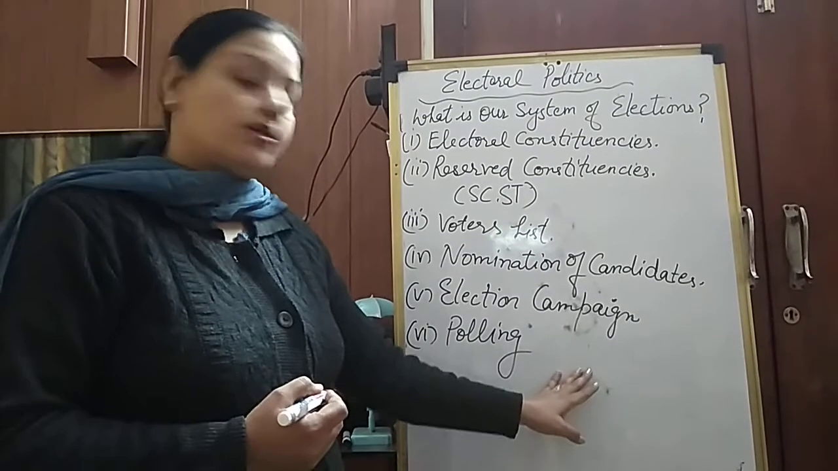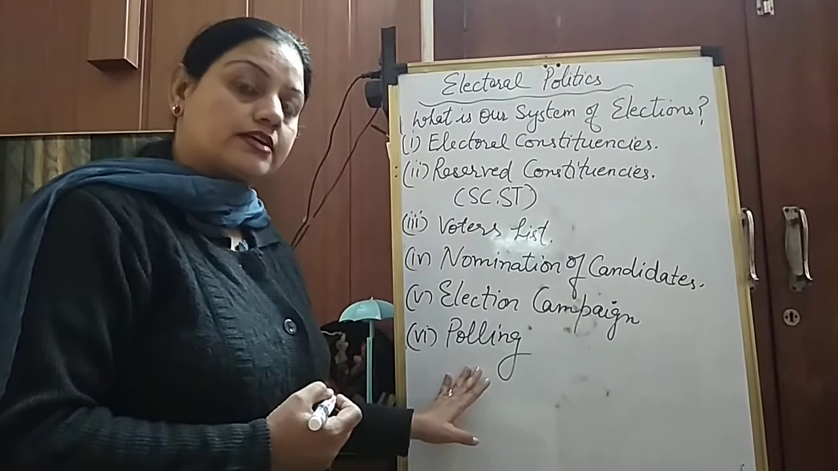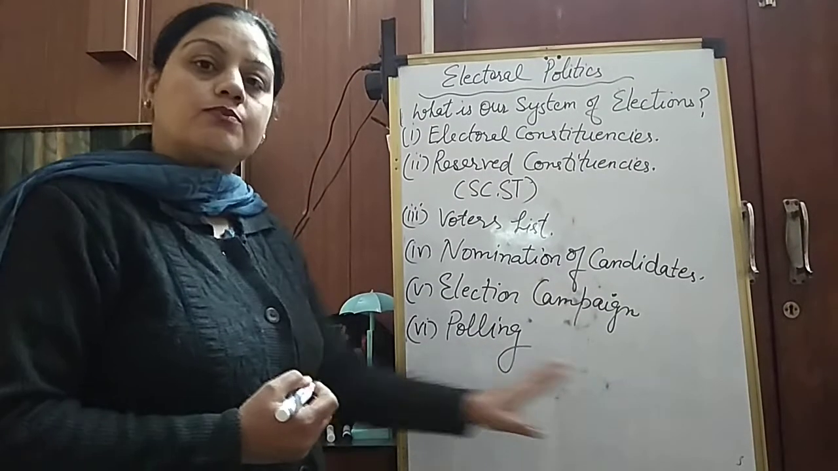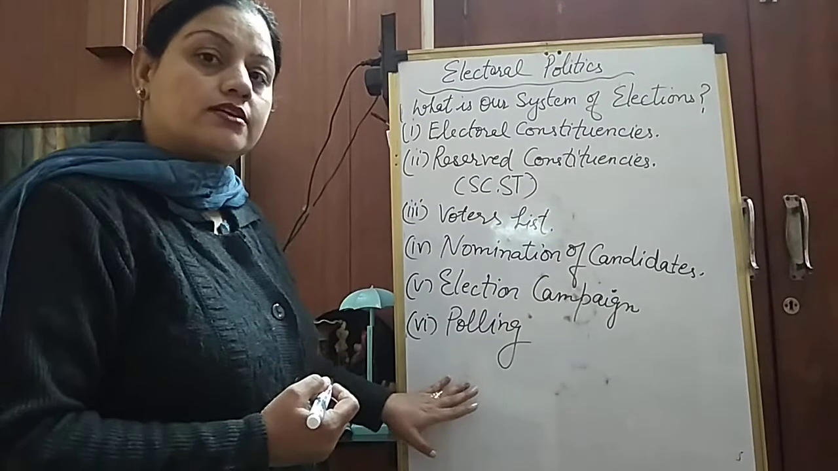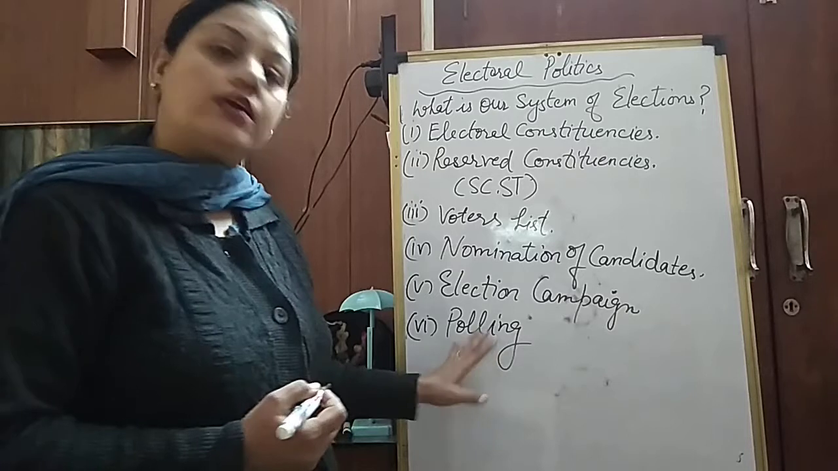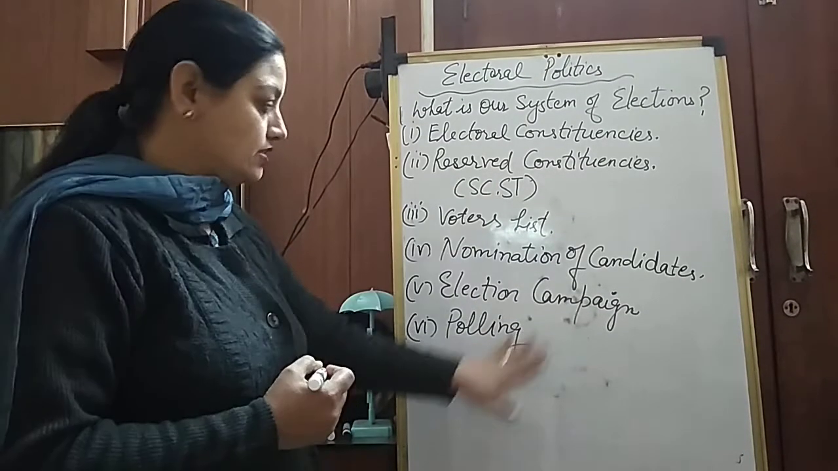The candidates are mentioned on the machine's screen, and voters can press the button in front of their favorite candidate, and choose their favorite candidate by polling or casting their vote. This is the system of the elections.